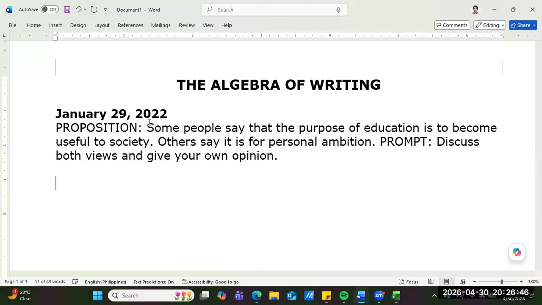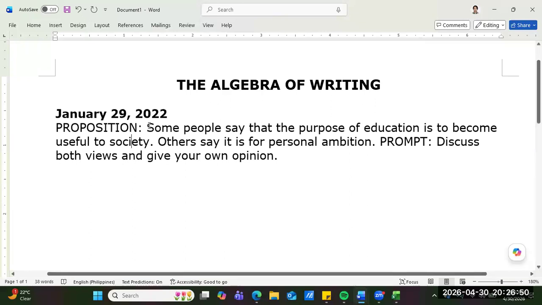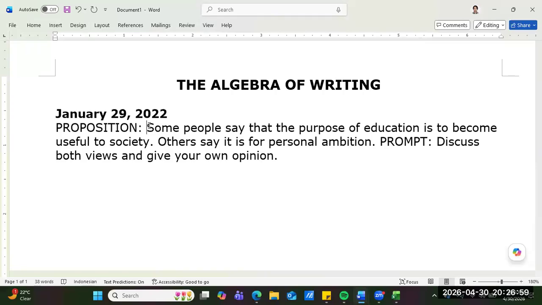A variable. Sir JR, in algebra, a variable is like an X, right, sir? Yes, sir. It is the one that keeps changing. Its value keeps changing. Okay. So this is X, the one I highlighted.